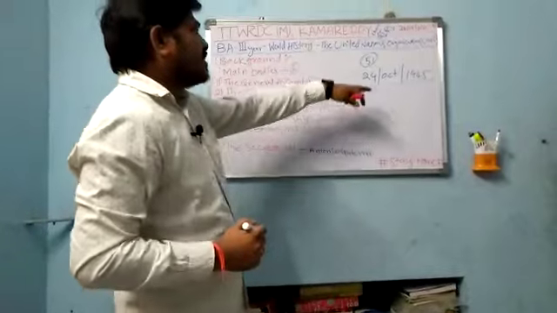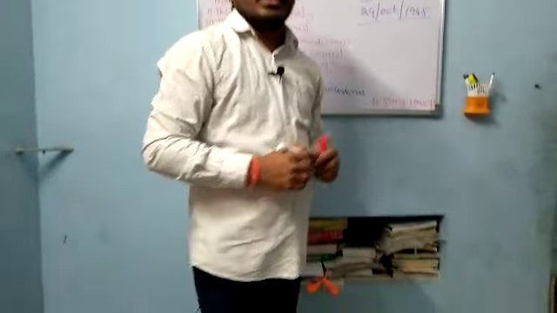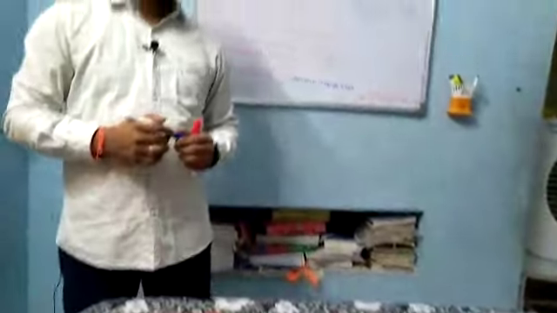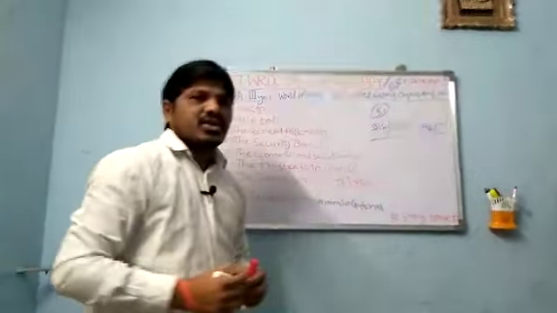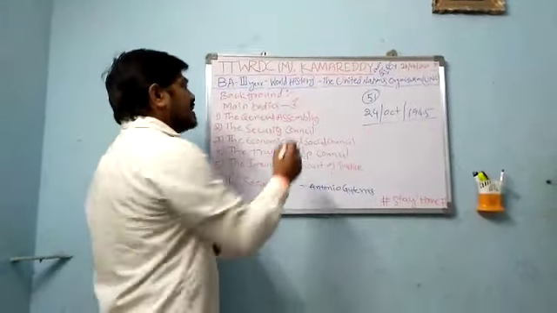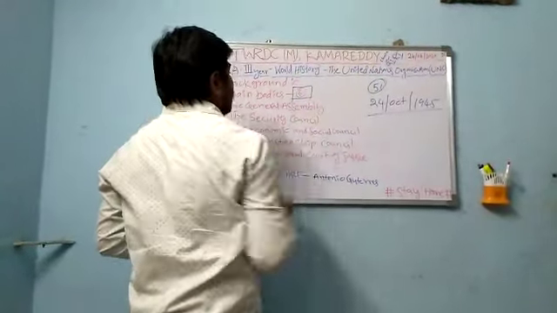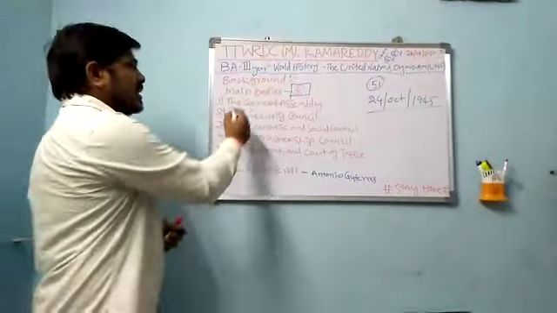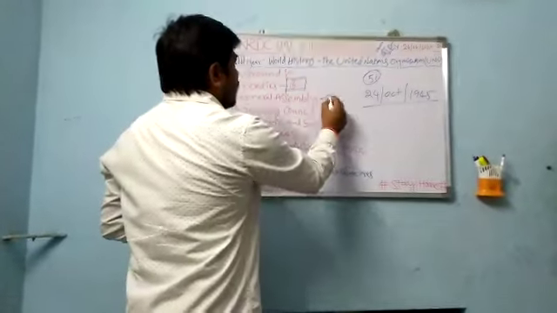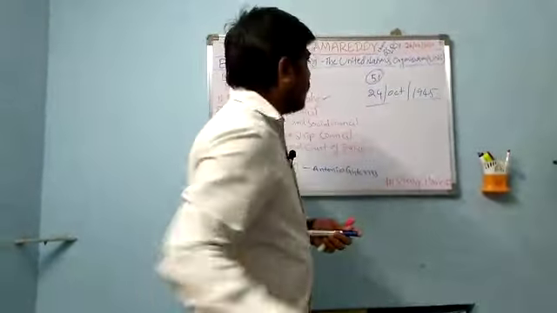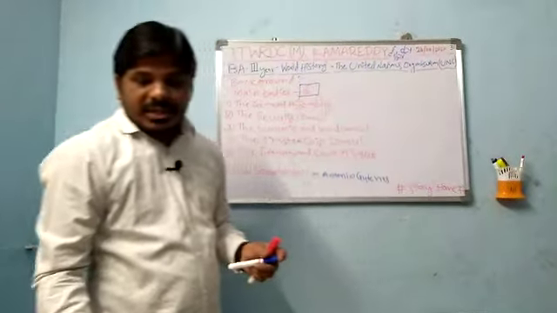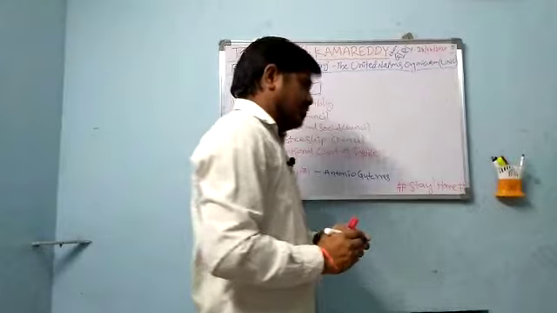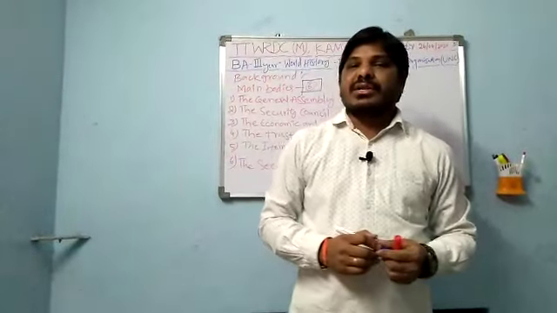The United Nations Organization headquarters is located at New York City in the United States of America. The United Nations has 6 major bodies to function. The first body is the United Nations General Assembly. The General Assembly is the biggest organ of the United Nations Organization.